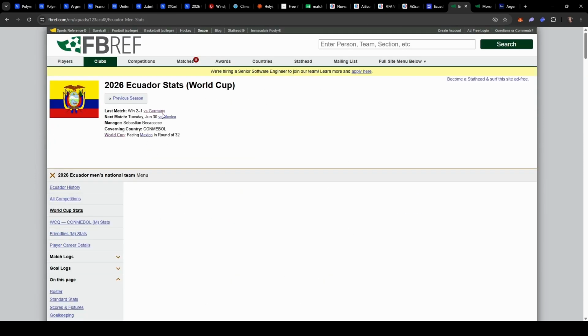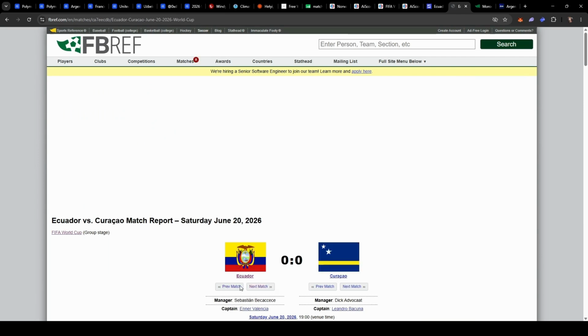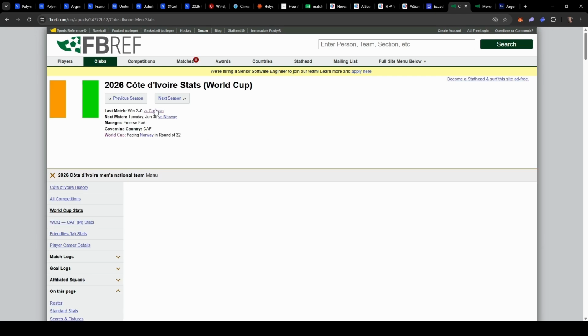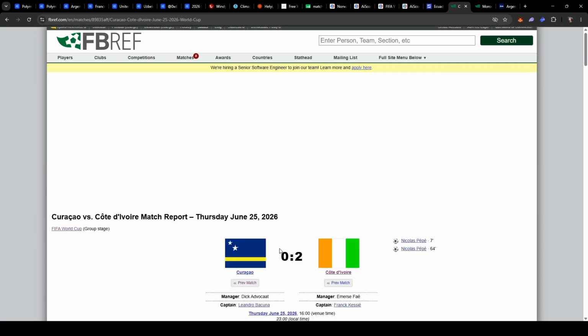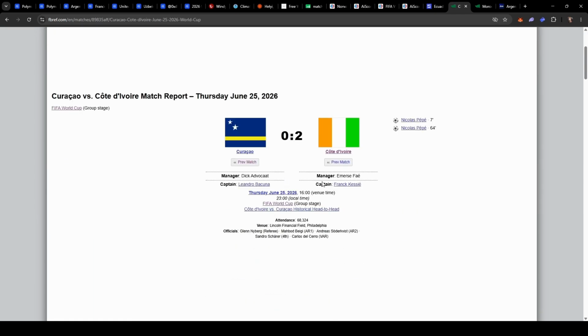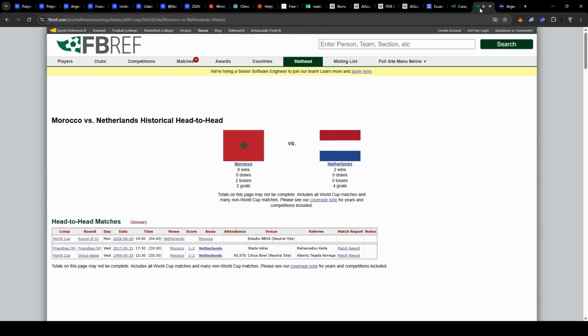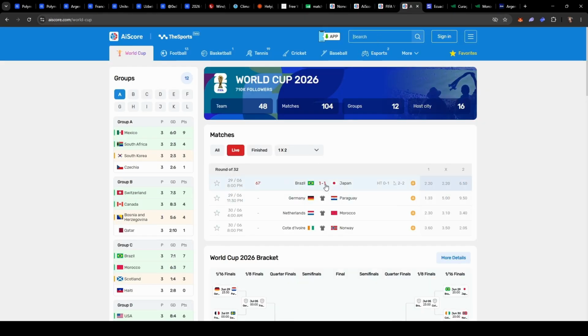And also, speaking of Ecuador, why is it that, for example, after Ecuador's victory over Germany, we are betting on Côte d'Ivoire with 100% certainty? Either they will draw with Ecuador or they will beat Ecuador, even though Ecuador beat Germany. It's simple. We just analyzed all the statistics on these sites. So if we go here, for example, in the same way,